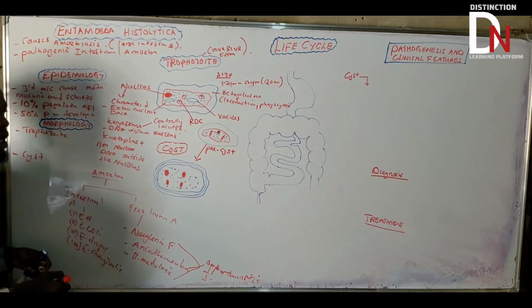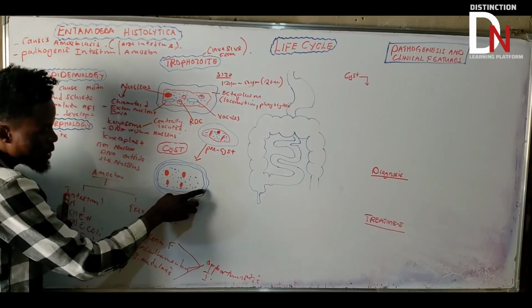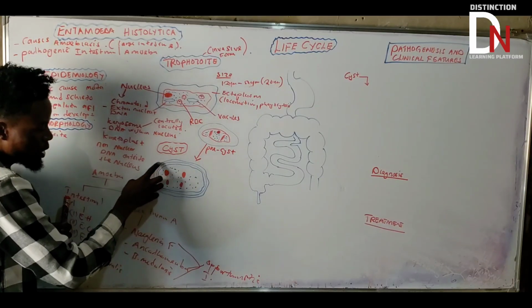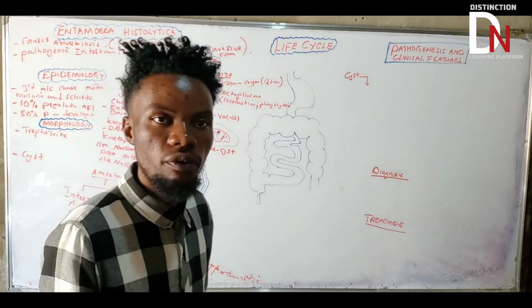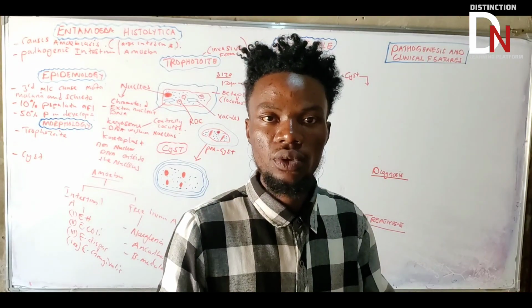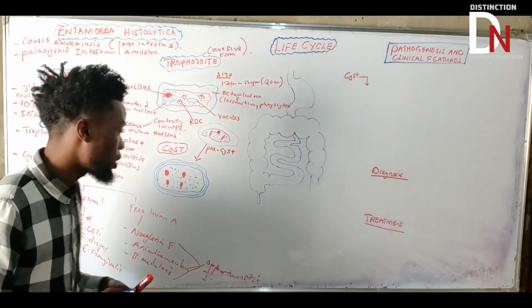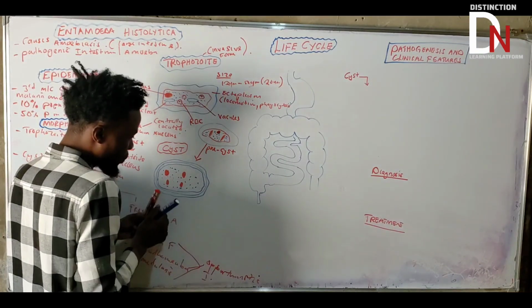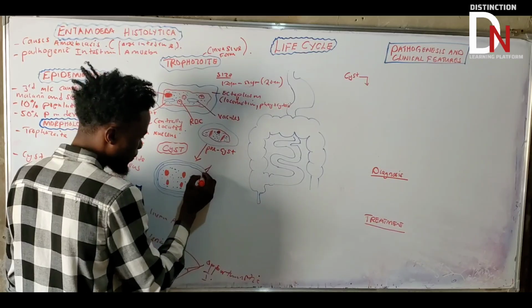Then apart from that, after some time it will be converted into the cyst. Now this cyst, as you can see, is going to have this cell membrane there. The important feature of the cyst is that it's going to have a trilaminar type of cell membrane, because it is going outside, so that it can be protected by that trilaminar structure. If you look at this cell membrane, as you can see, there are three: 1, 2, 3.